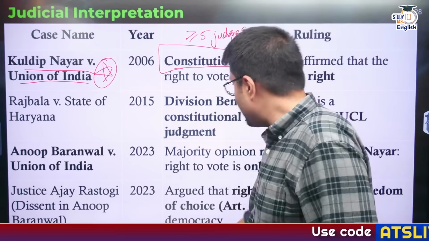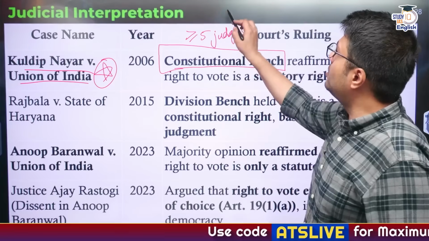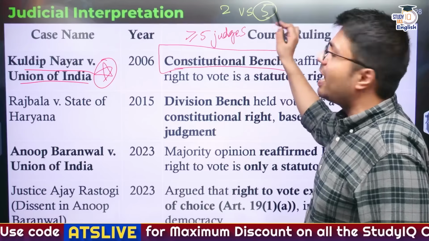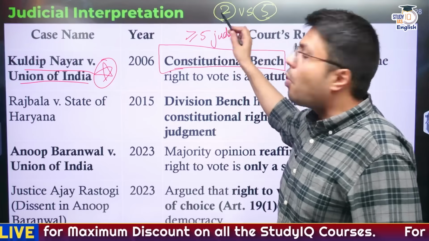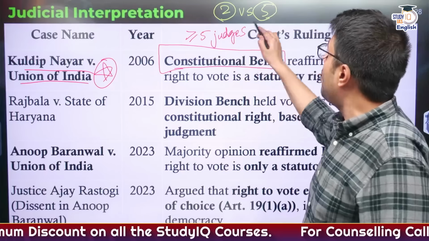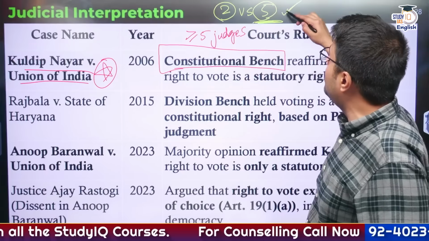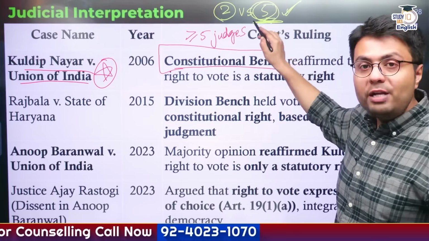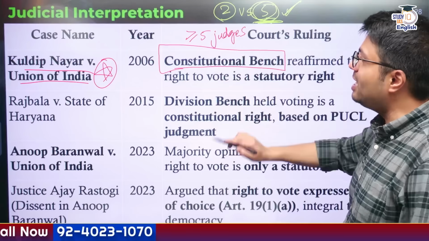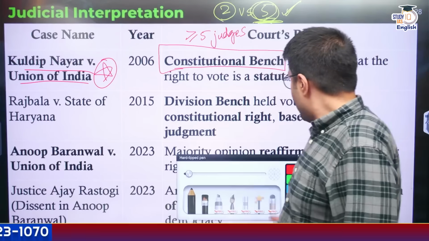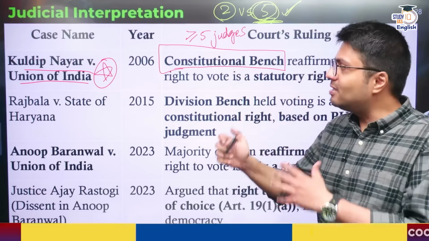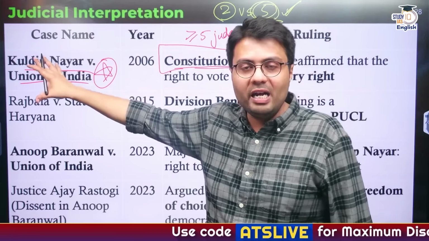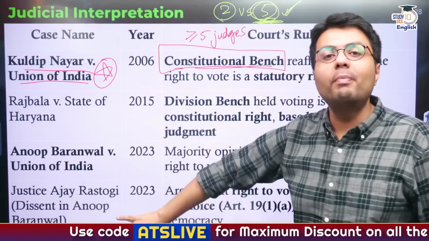For example, let us suppose there was a decision given by a 2 judges bench and another decision given by a 5 judges bench. If these are contrary decisions of the Supreme Court, which decision would prevail? Obviously this decision would prevail. Why? Because this decision was given by a bench of larger judges. So I told you, in the Constitution of India, if any judgment is given by a constitutional bench, it has an overriding effect over a judgment given by a smaller bench.